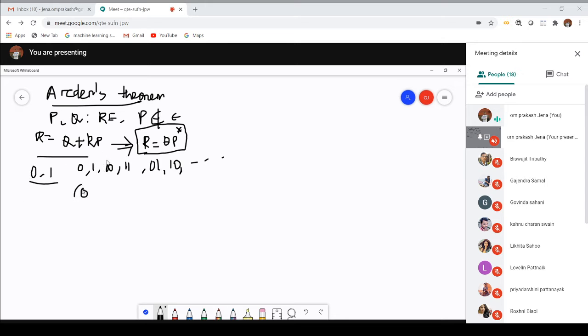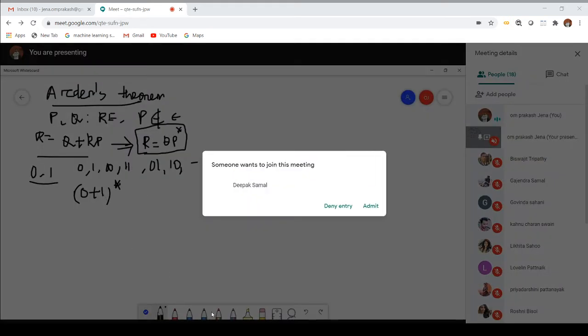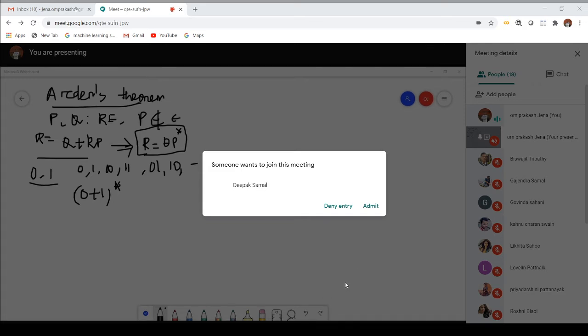It is a simple thing: either it will be 0 or it will be 1, then there is a star. What does it indicate? Either there will be no occurrence of 0, or any number of occurrences of 0, and any number of occurrences of 1.